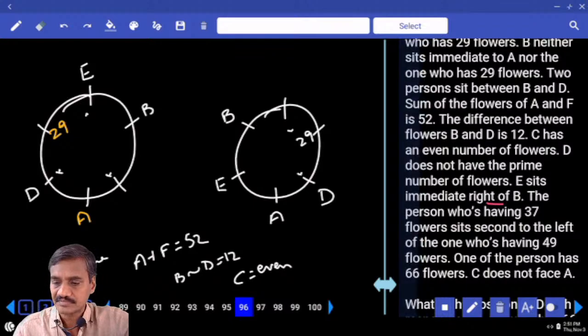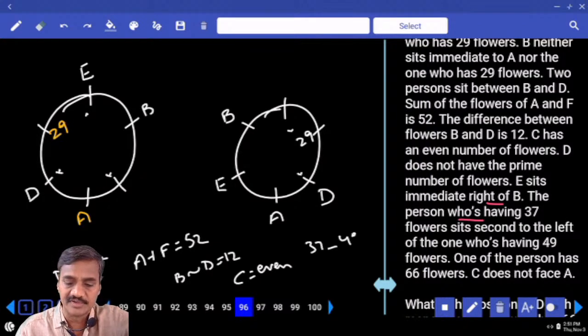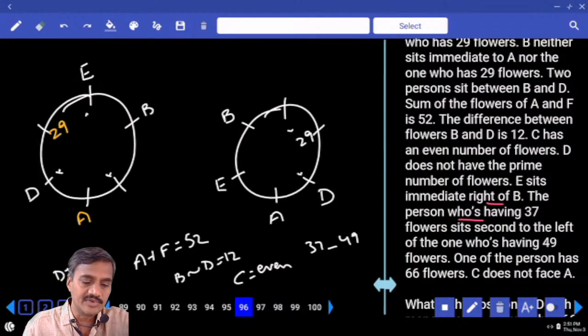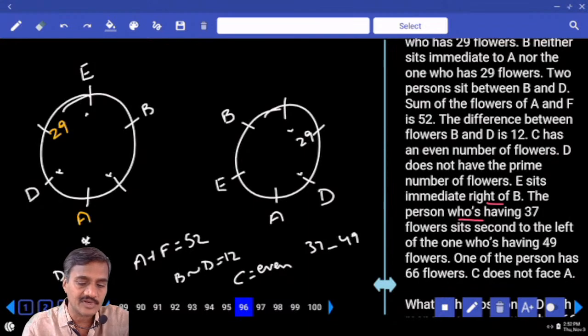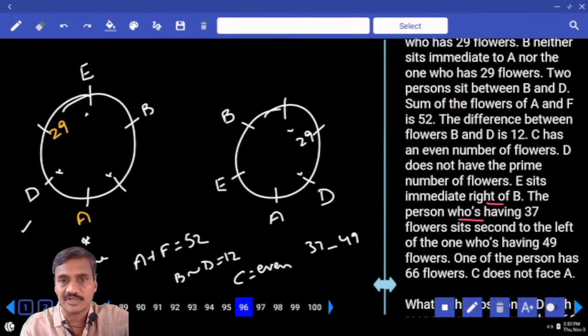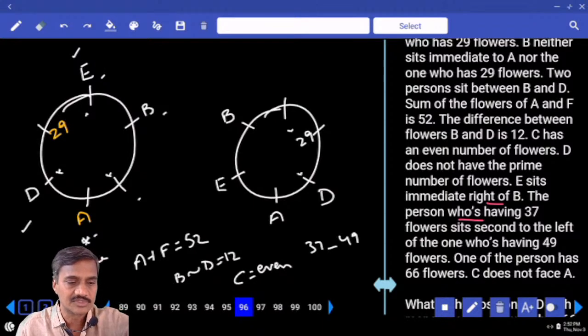Next, the person who has 37 flowers sits second to the left of the one with 49. Now this 37 is seated second to the left of 49, and between 49 and 37 we need to have exactly 1. Now, can we have 49 at this place? If 49 is here, then 37 and 29 must be in the same place, not possible. Hence 49 cannot be here. Then can we have 49 at this place or not? 49 ikkada unte ikkada 37 undachu. If 49 is here, 37 is possible. And as of now we cannot finalize this one.